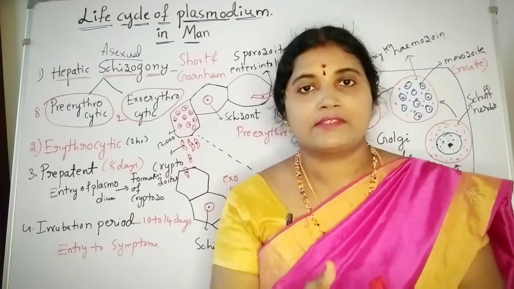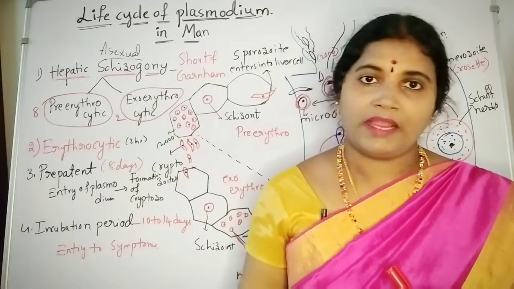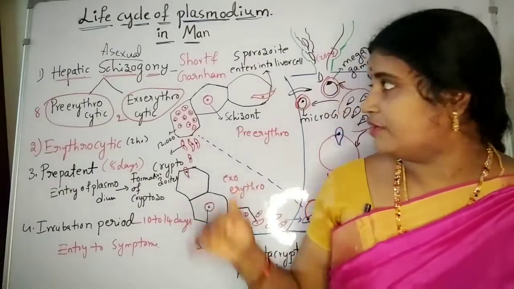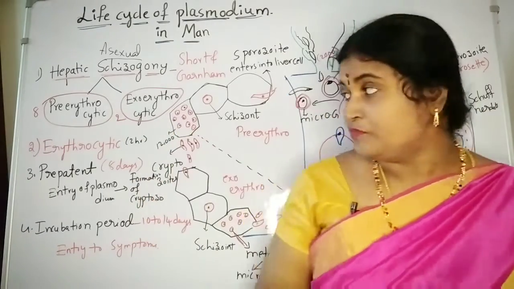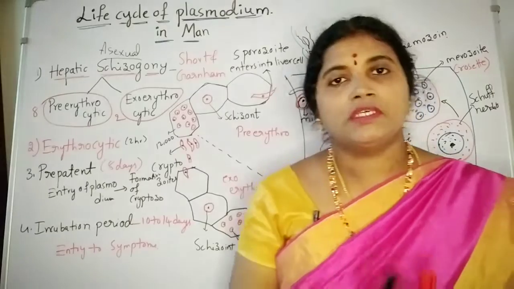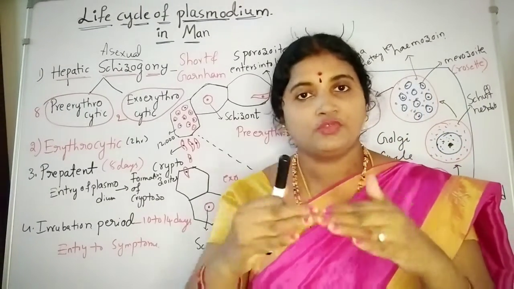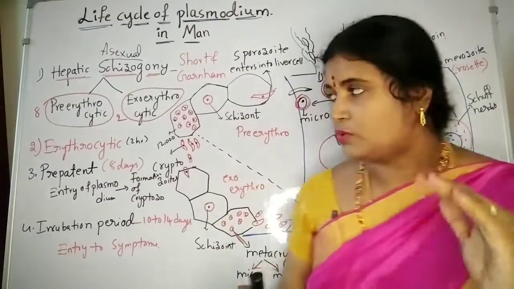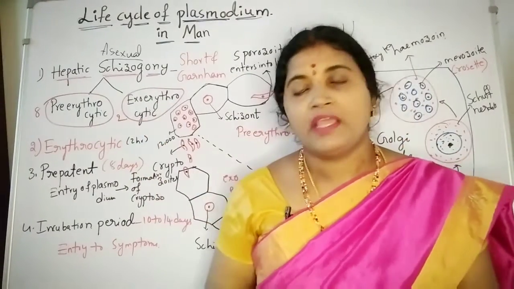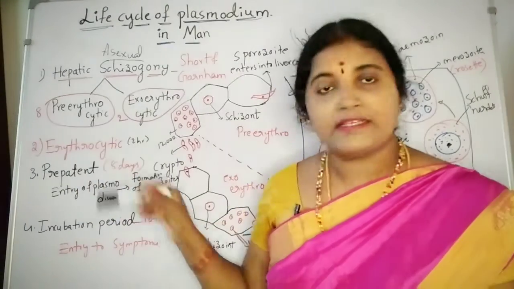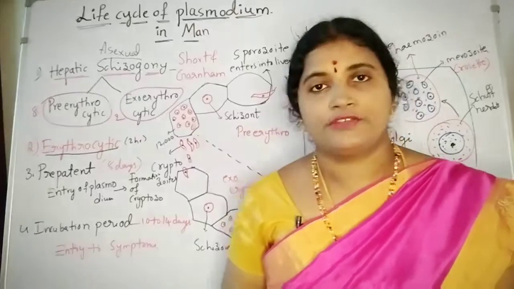One nucleus is going to divide into daughter nuclei, which again undergo mitotic divisions. In that way the reproduction takes place in the liver cells. Not only liver cells, actually in the human body the schizogony takes place in two stages. What are the stages? First one is hepatic schizogony, and second one is erythrocytic schizogony.